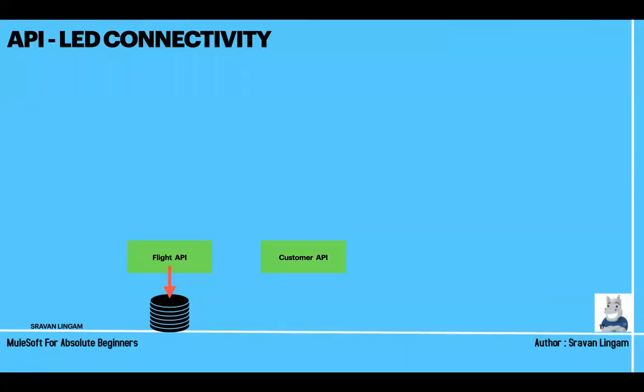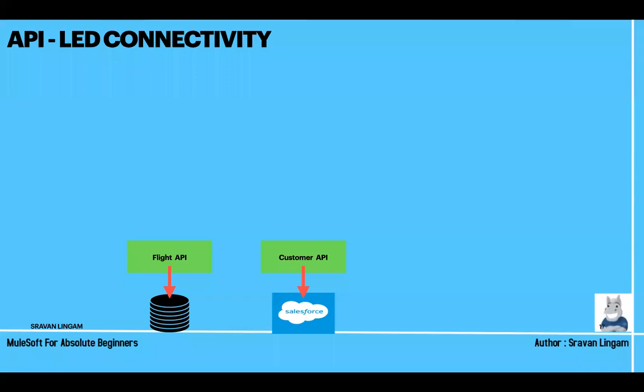Suppose I have flight information, like all flight names and all these things, in a database. When I say flight API, that means I have created an API which accepts the request whenever someone is sending a request to get the flight information, and I give the response to them. That's the flight API. Next, I have the customer API.